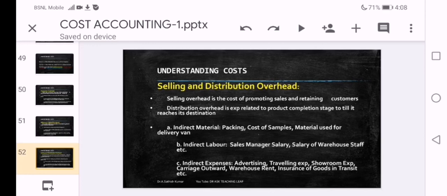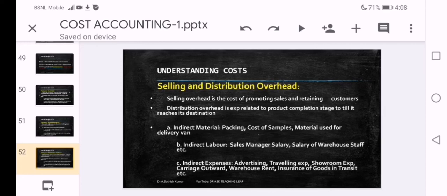How to increase the sales and how to retain the customers. In this process, if you are spending any amount, it is called selling overhead. Similarly, distribution overhead is the expenditure related to the product from completion stage till it reaches the destination. In simple logic, it is the expenditure related to logistics.